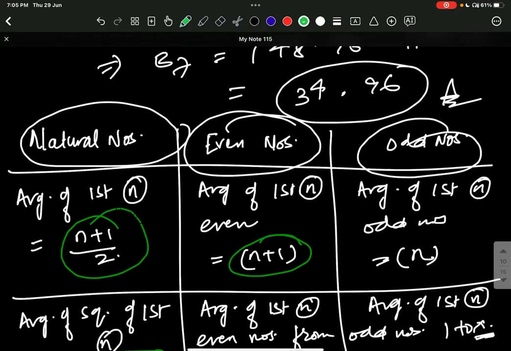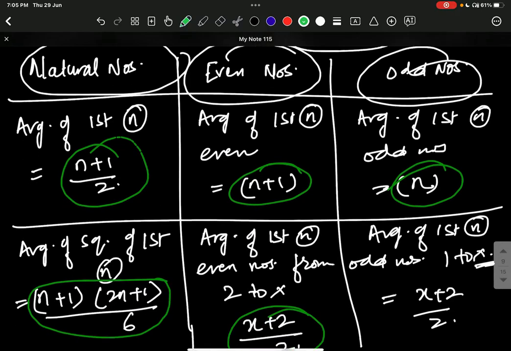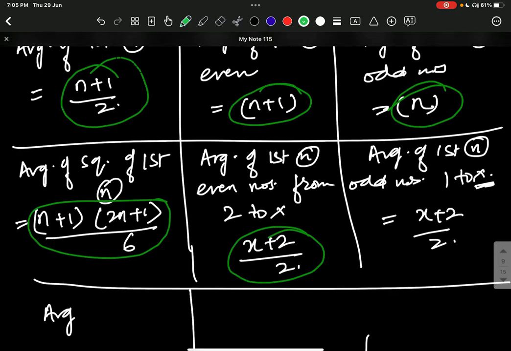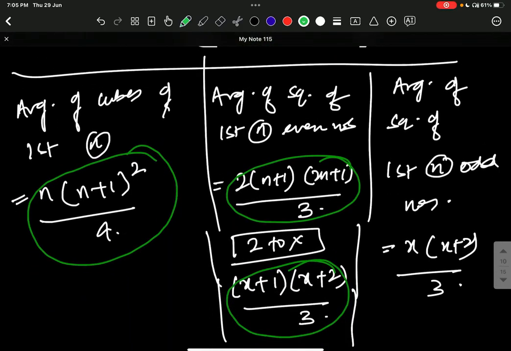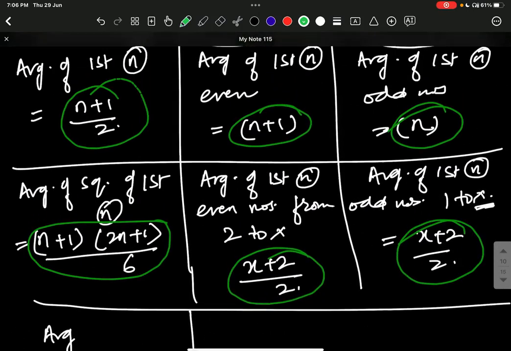Likewise, for odd numbers, the average of first n odd numbers is n only. The average of odd numbers in the range of 1 to x is x plus 2 divided by 2. You can cross check it also. And the average of the square of odd numbers is x into x plus 2 divided by 3. It is good for you to remember these formulae because these are directly applied in the questions asked. I think this much is sufficient for understanding the average.